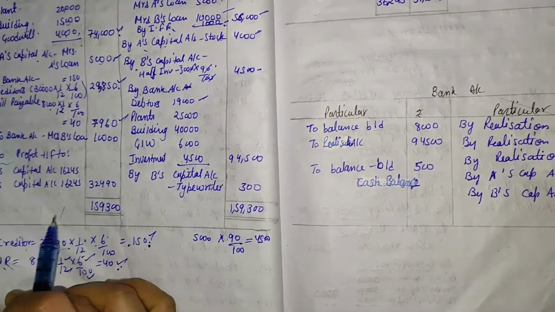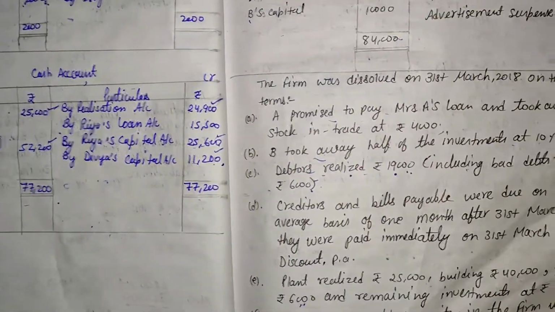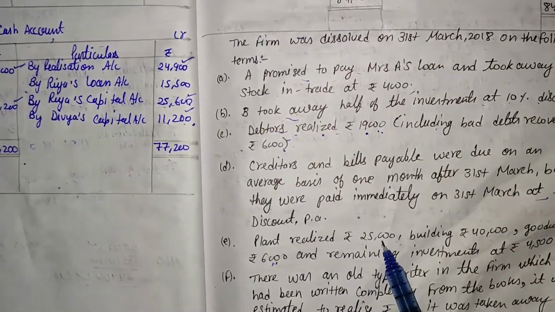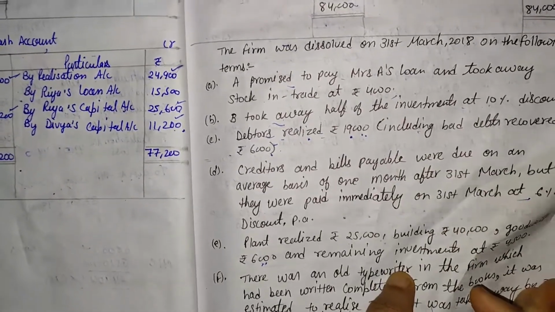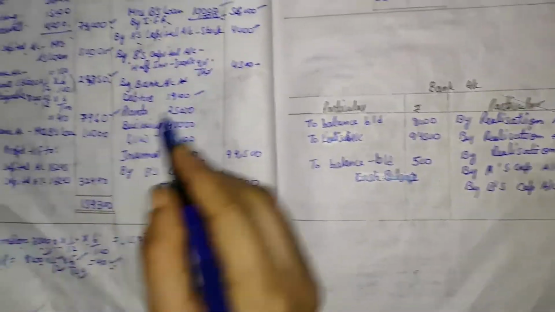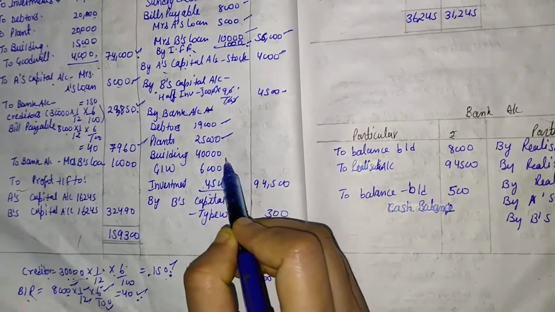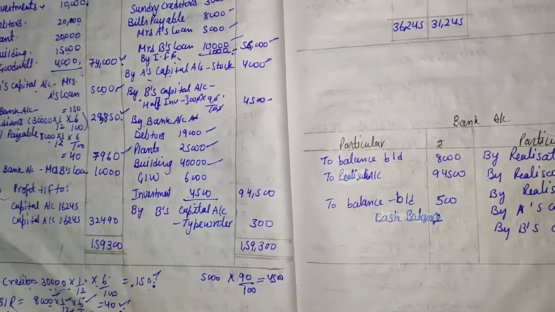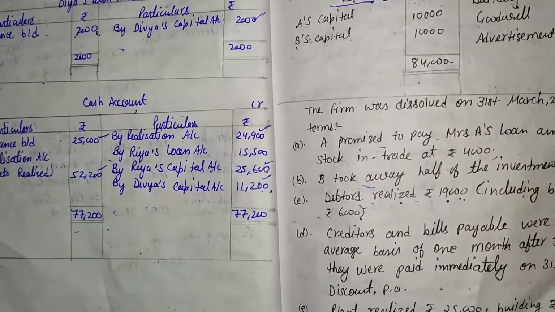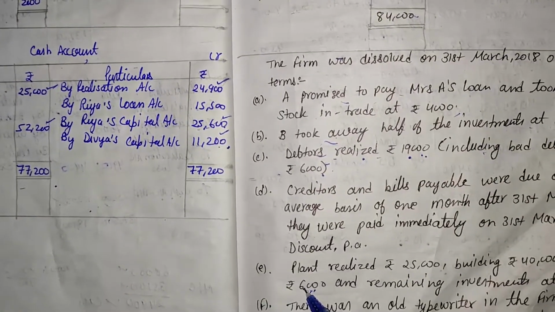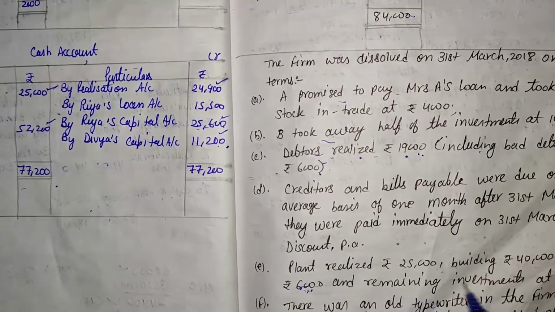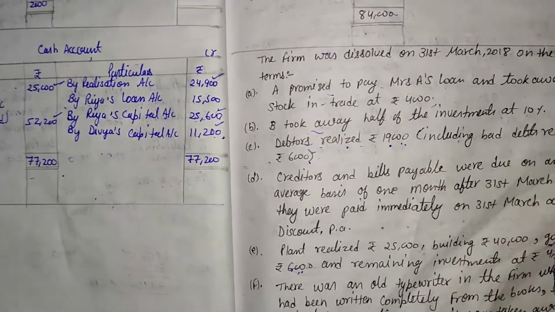Then come to the next additional information, that is plant realized 25,000 and building realized 40,000. That comes in the bank column. So here it is, plant realized 25,000 and building realized, that is 40,000. Then the next information: goodwill realized in rupees 6,000 and remaining investment, that is 4,500.